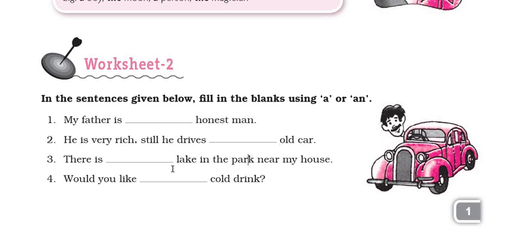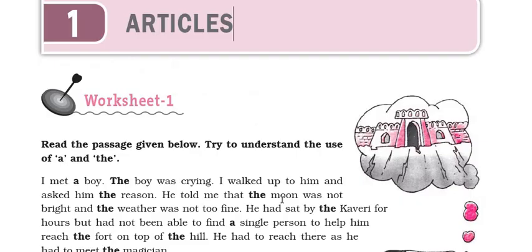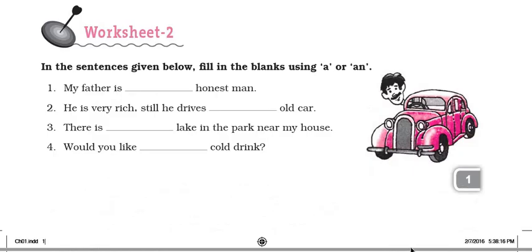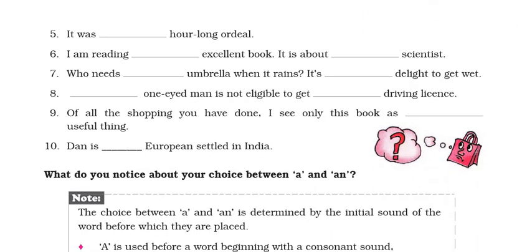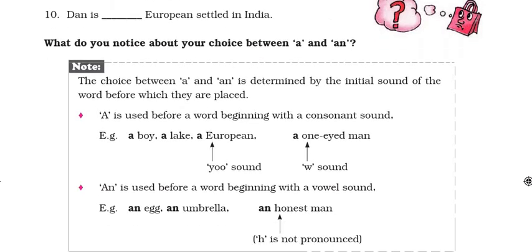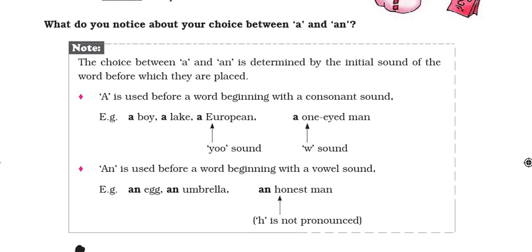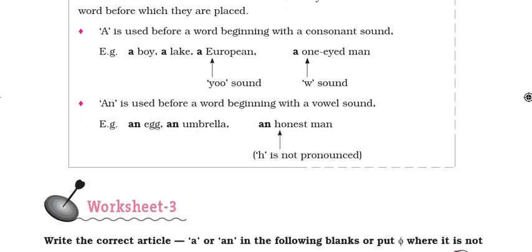There is a lake in the park near my house. Now lake, L is a consonant letter, consonant sound. So we will put a before it. So children, I hope you have understood how to do worksheet 2. Fine. So now we will move on to the next worksheet. You can read this note box also. I have discussed all these rules with you.